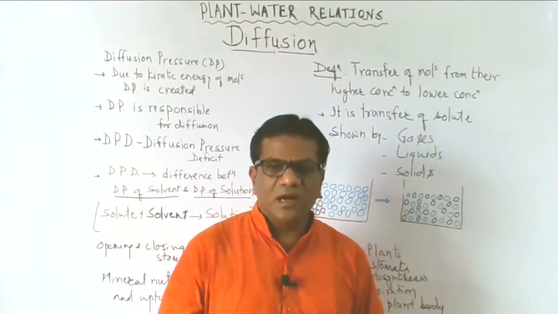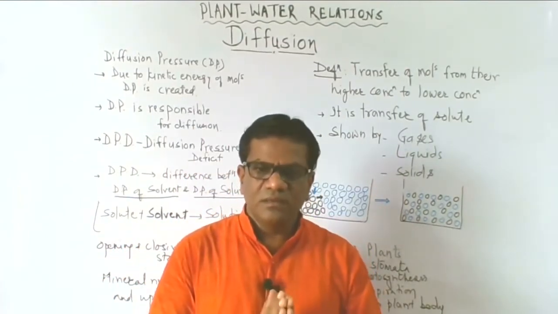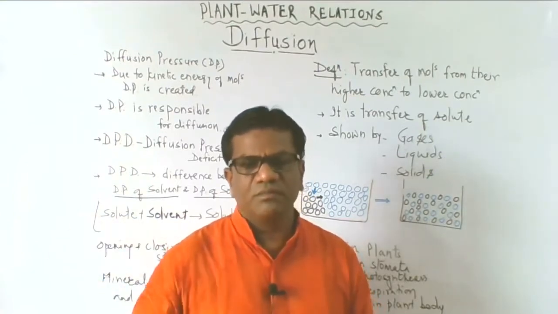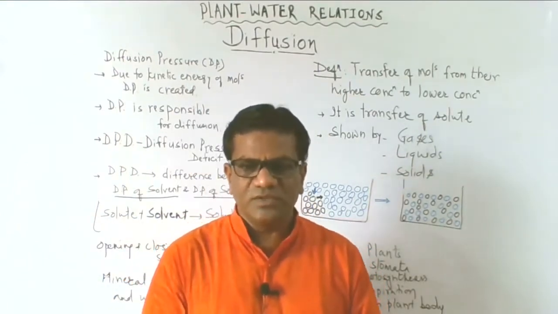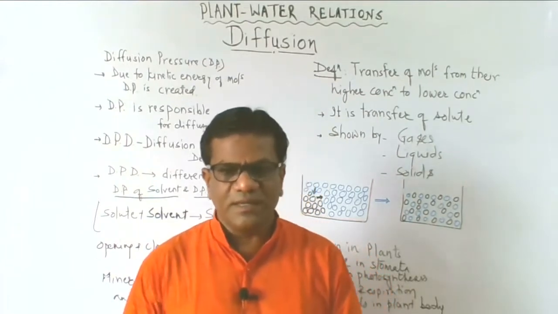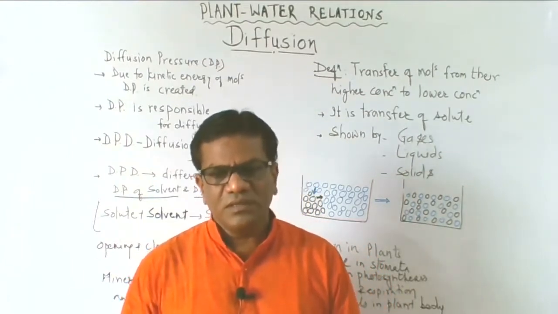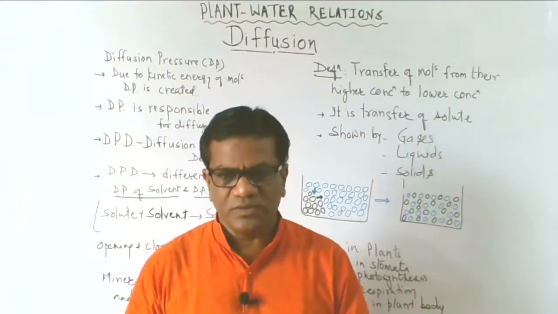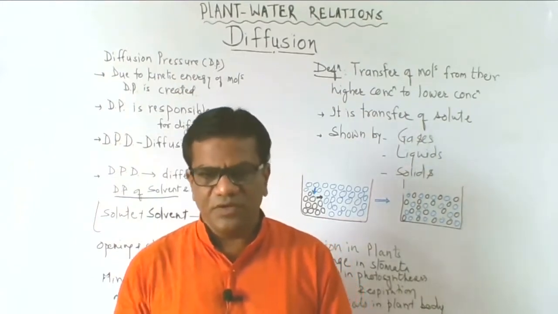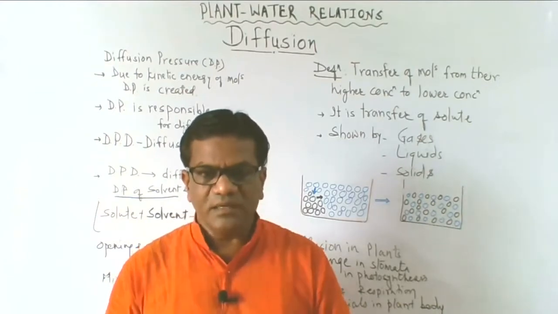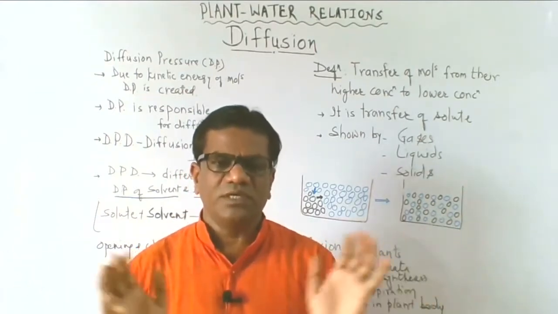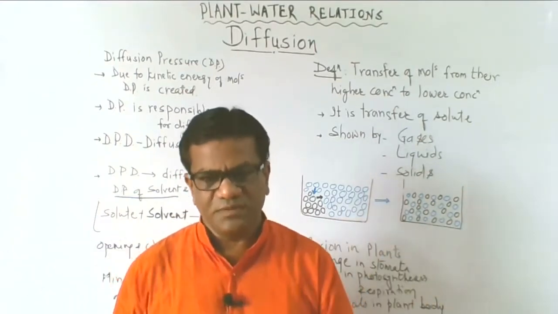If you light the agarbatti, even persons in the neighboring house will say, wow, it's a good agarbatti, because the smell goes to their house also. This is diffusion. The agarbatti particles distribute evenly in the available space.